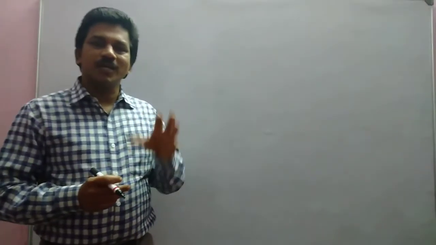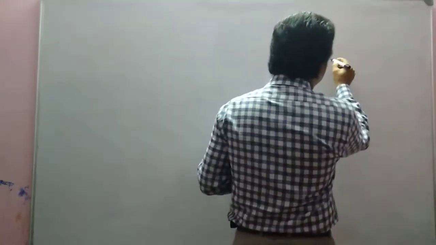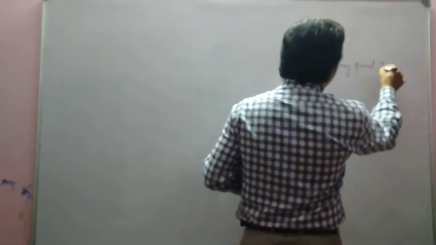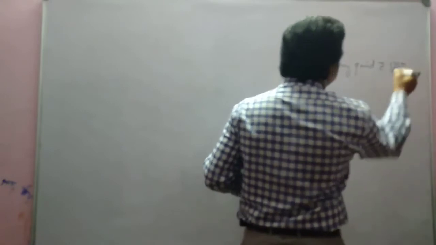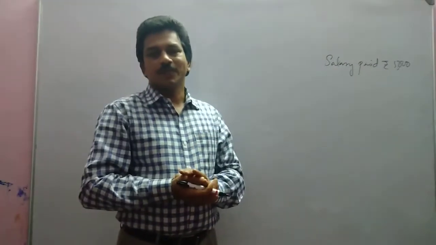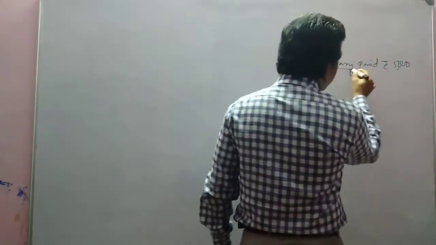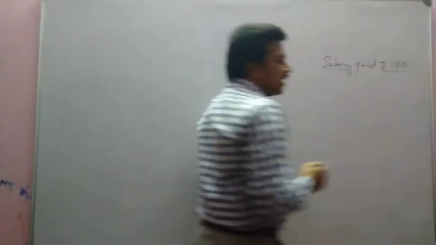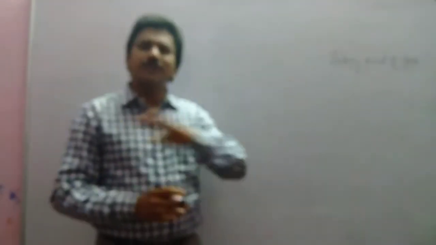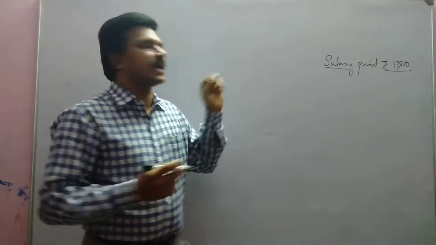We know that for every transaction there are two aspects. For example, salary paid rupees 5,000. Here this is a transaction. It has two aspects. Salary is one aspect and cash is another aspect. So like that, for every transaction there are two aspects. These two aspects will be taken out.